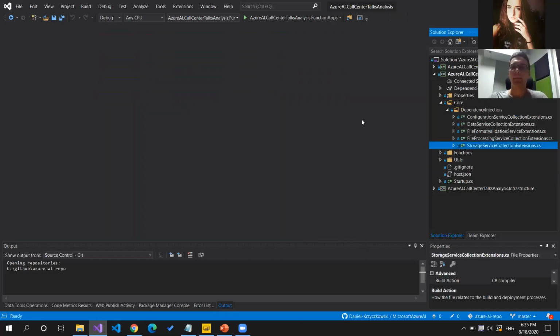The other important aspect of this project, when it comes to the usage of those services, because I will not go through each class responsible for dependency injection, I encourage you to go through the source code on GitHub. But of course, every service was registered using separate extensions here.